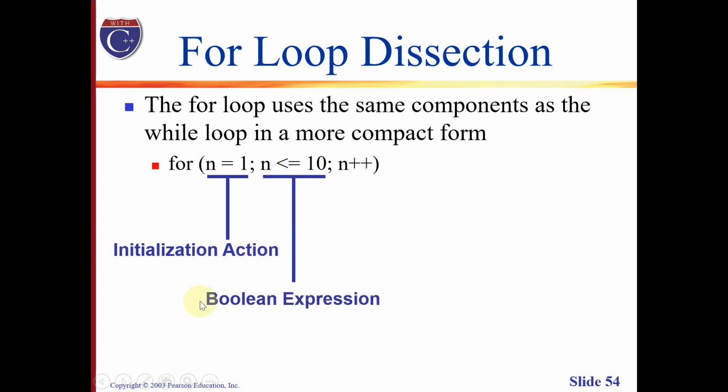The next one is our Boolean expression, which tries to see if a certain condition has already been met. Otherwise, the loop body will keep on executing. And of course, whenever an iteration or an execution of the loop body has been performed, our counter variable also needs to be updated. In this case, we update our counter variable through increment.